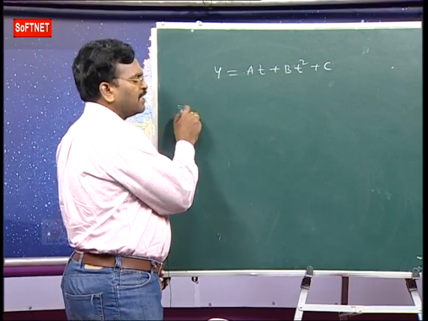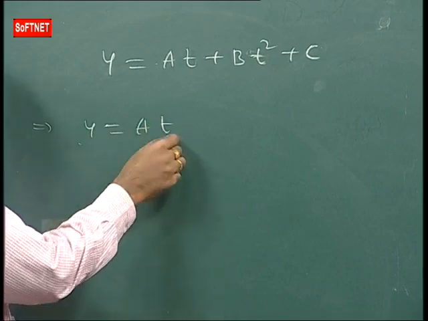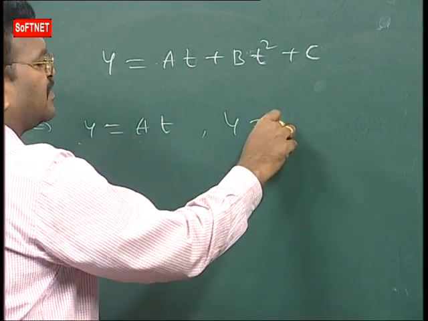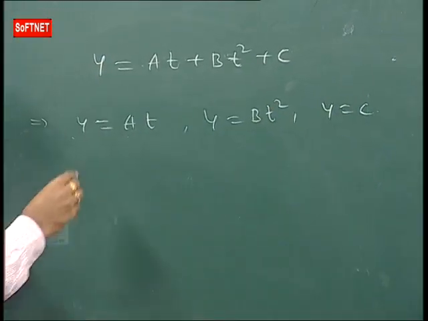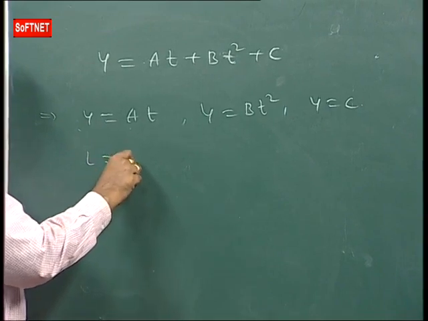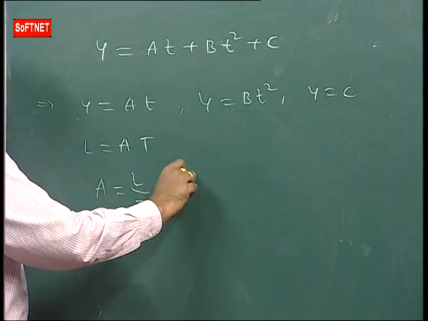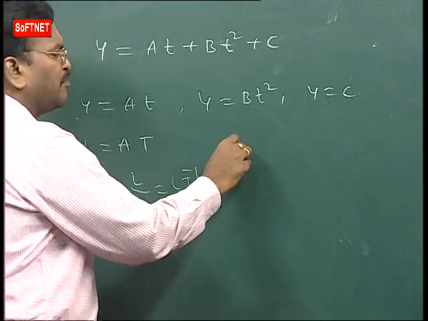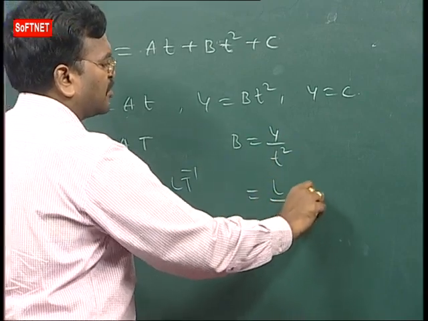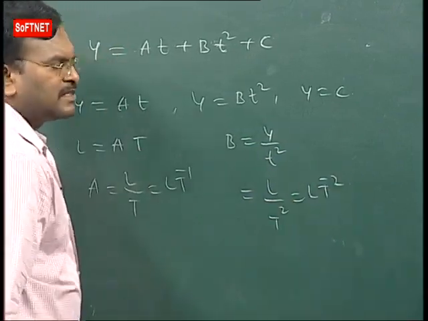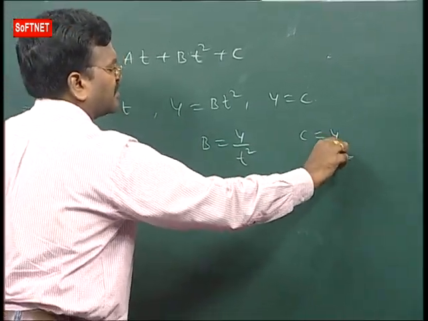First of all, according to the principle of homogeneity, the dimension formula of y is equal to the dimension formula of at, and also the dimension formula of y is equal to the dimension formula of bt square, and y is equal to c. Now what is the dimension formula of y? Displacement is L, and a times time t. So the dimension formula of a is L by t, that is L t power minus 1. And the dimension formula of b is y by t square, displacement by t square, that is L t power minus 2. C is nothing but y, so the dimension formula is displacement, L.